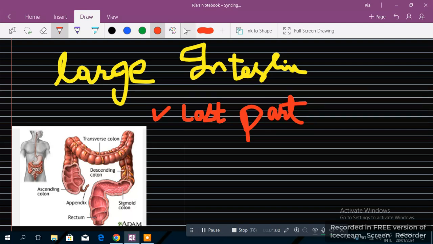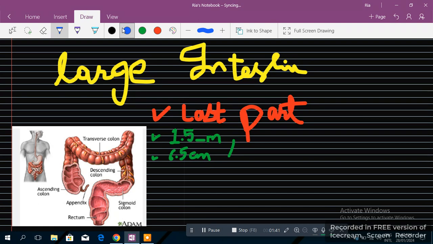Secondly, when we talk about the diameter or the length, it's around 1.5 meters. It seems larger in size than the small intestine, but the small intestine is actually longer. It's 1.5 meters in length, whereas the small intestine was about 6 meters. But yes, the diameter of this is higher than the small intestine. The diameter here is 6.5 centimeters. This is the diameter. I'm sure this is clear.